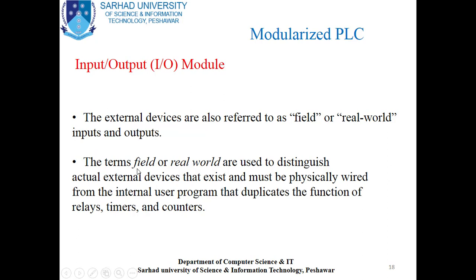The terms field or real-world are used to distinguish actual external devices that exist and must be physically wired from the internal user program that duplicates the function of relays, timers, and counters. So in the previous slide you have seen the field devices, and field devices may be inputs or outputs.